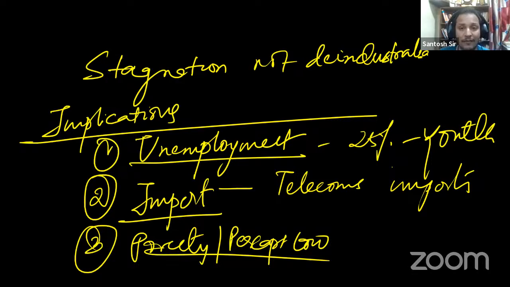It is next to impossible. So per capita income is low.